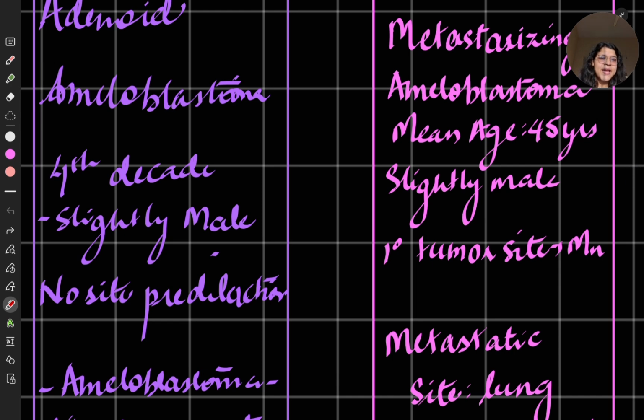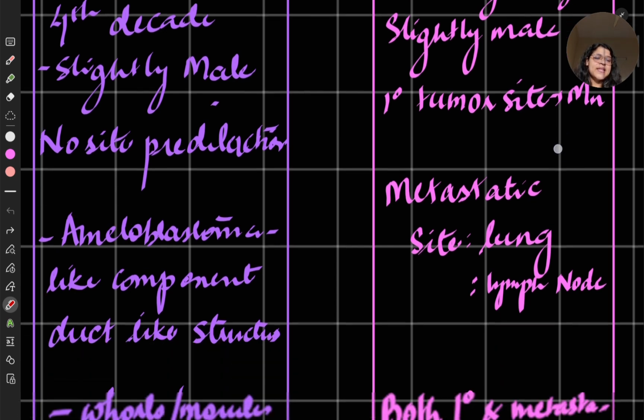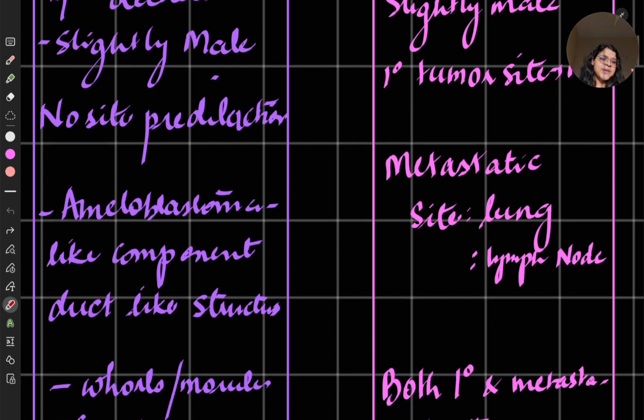It has slightly male predilection. If you are a male, be careful. Primary tumor site is the mandible. Mandible is more affected, and the metastatic part of it can be the lung, the lymph node, and also the extragnathic bones. Not written here, but I have written somewhere down there.